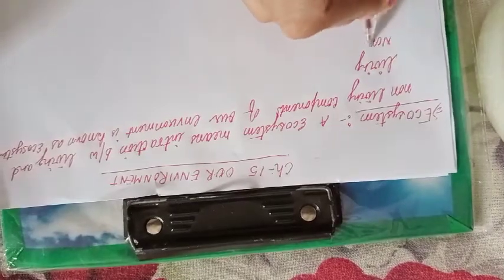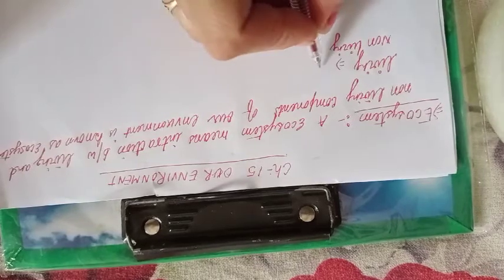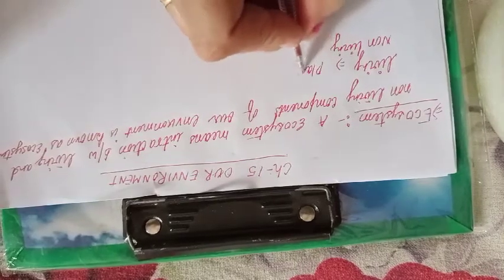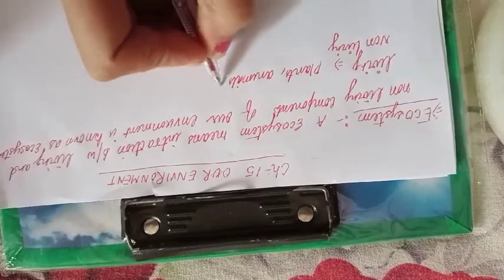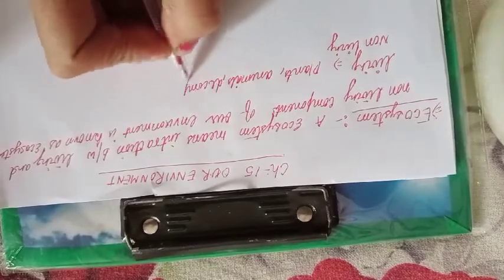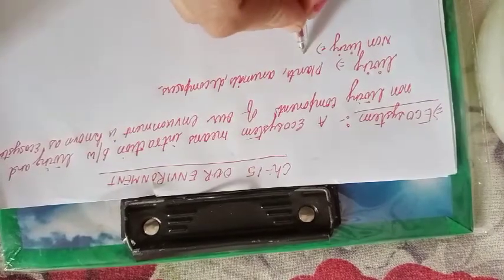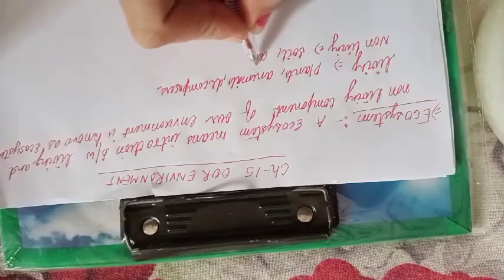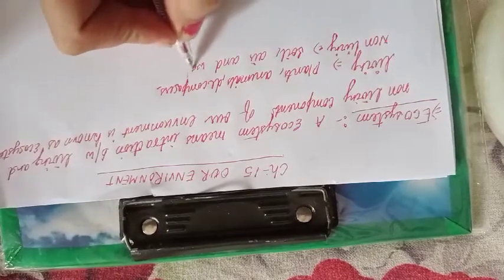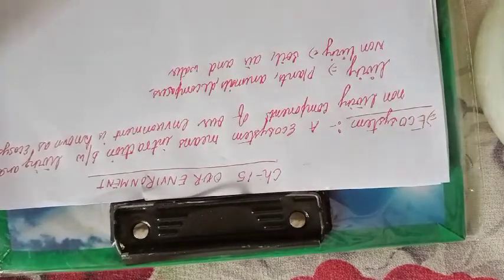So you all know very well about living and non-living things. Which ones come under living things? Plants, animals, decomposers come under the living things. And what comes under non-living things? Soil, air and water. How do they interact with each other? Interaction between each other, between living and non-living things.